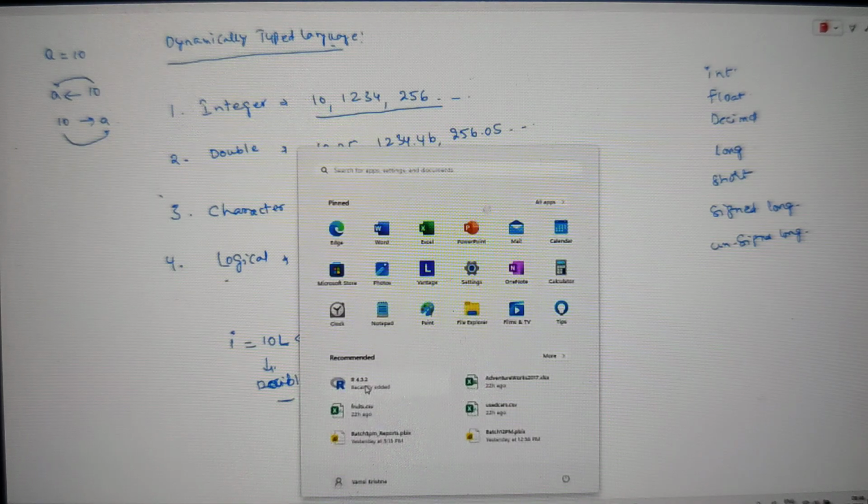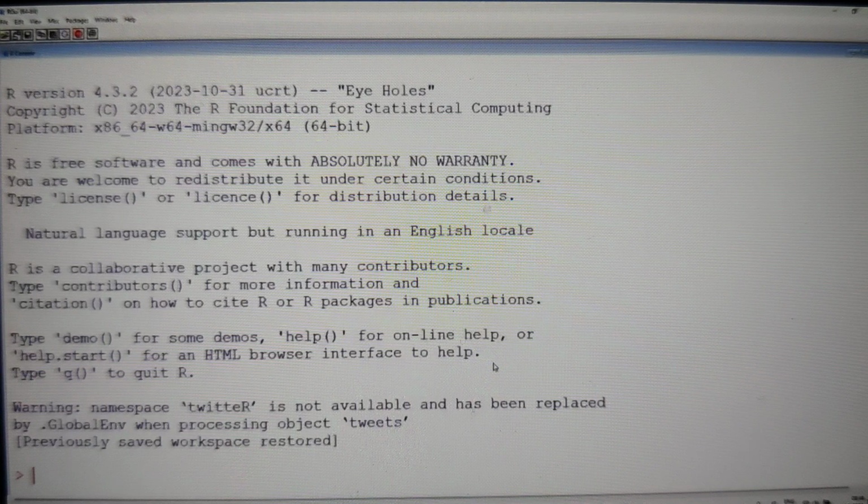Okay. So open the R console as usual. This is going to be your R console, guys. Like I said, we have written all the commands and things. Control L clears your screen. Now say, guys, a equal to 10.